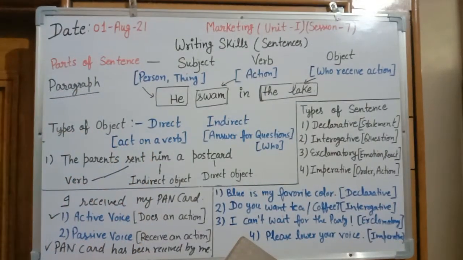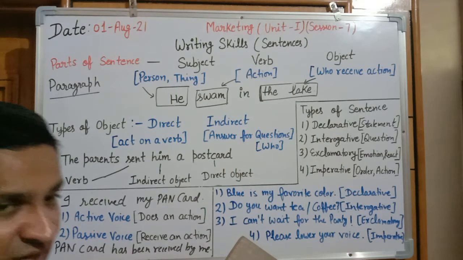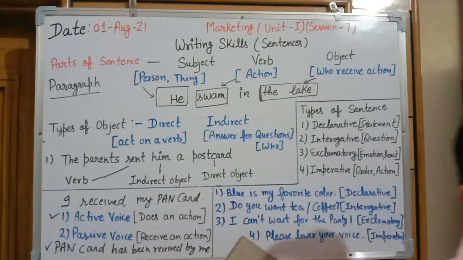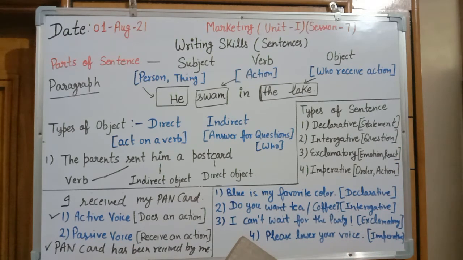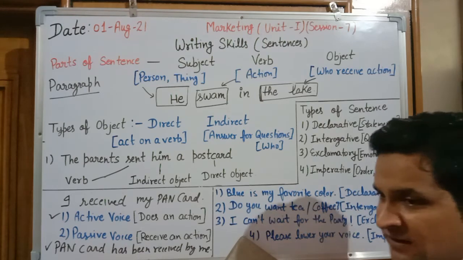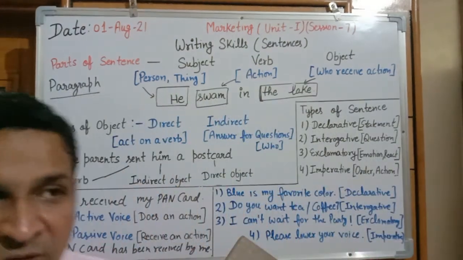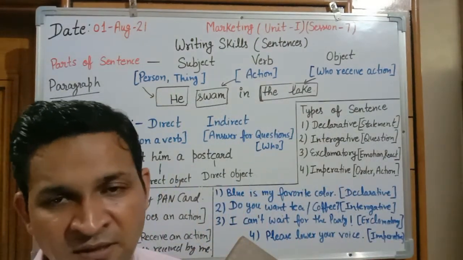So in this session we have studied what we mean by writing skill in a sentence, types of sentence, types of object, parts of sentence, and active and passive voice. So, chapter 1 communication, all sessions have been completed.